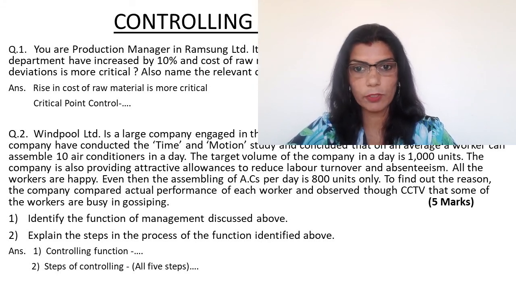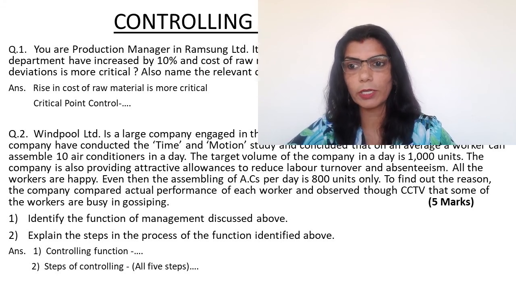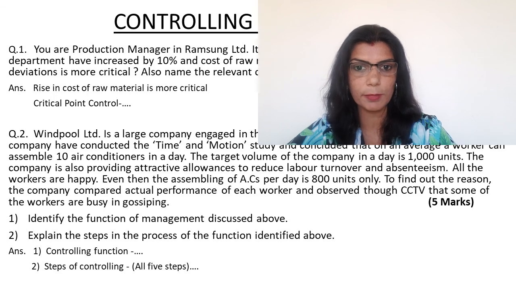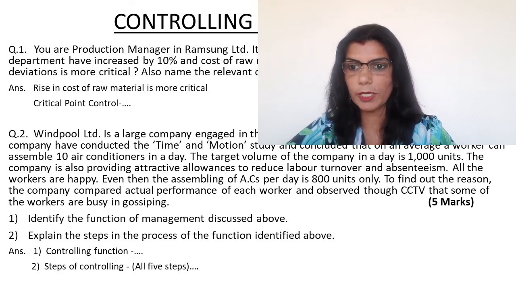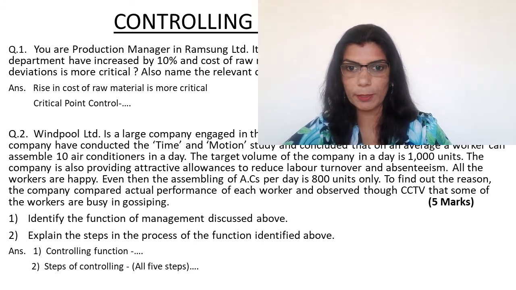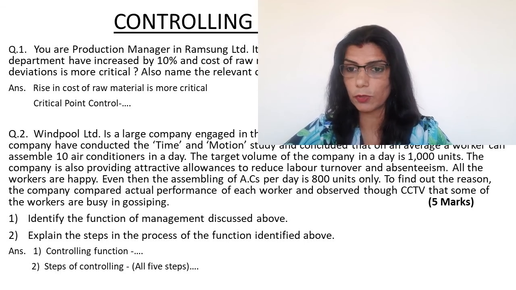Number 2 says, Winpool Limited is a large company engaged in the assembling of air conditioners. Recently, the company has conducted the time and motion study and concluded that on an average, a worker can assemble 10 air conditioners in a day. The target volume of the company in a day is 1000 units. The company is also providing attractive allowances to reduce labor turnover and absenteeism. All the workers are happy. Even then, the assembling of ACs per day is 800 units only.